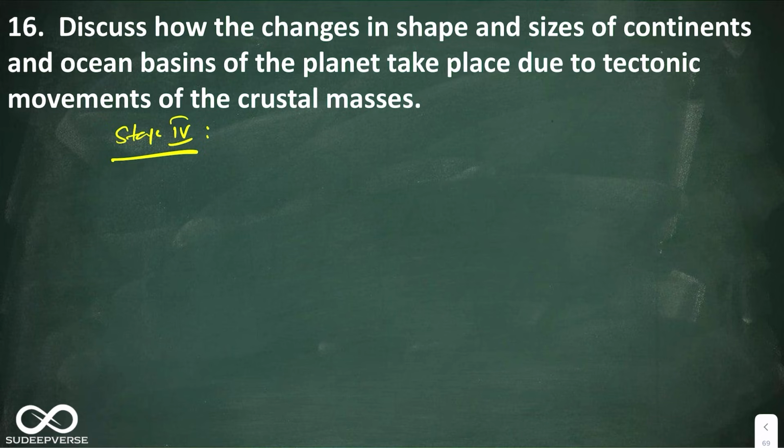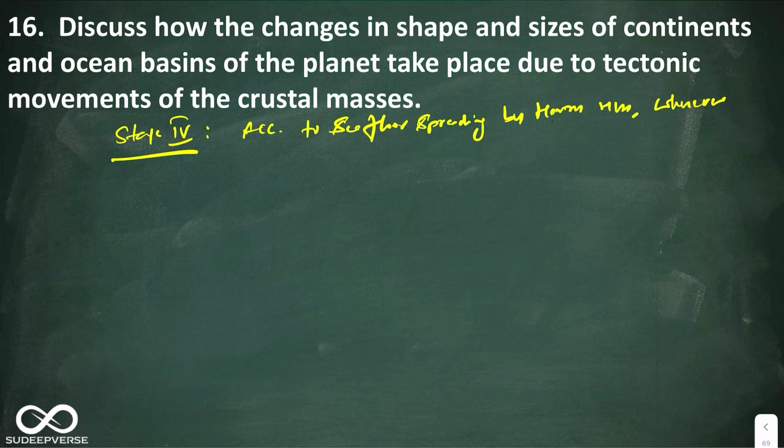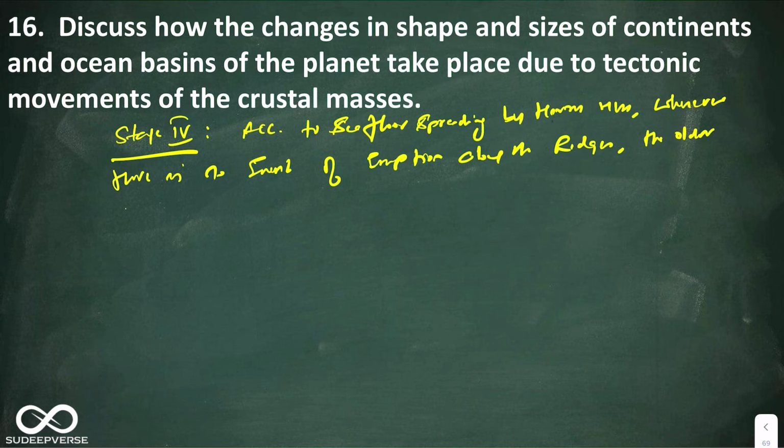Look at this. Stage 4, you can say, according to seafloor spreading, whenever there is a new event of eruption along the ridges, the older rocks are pushed aside.